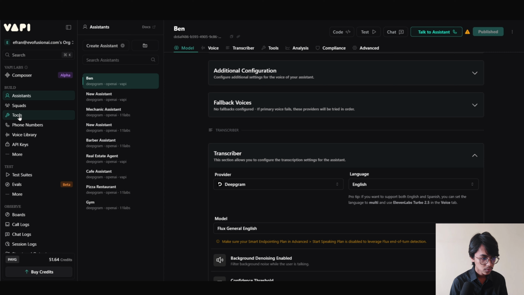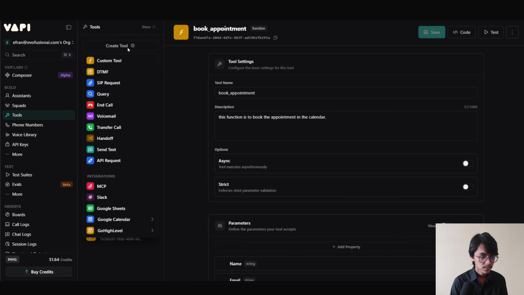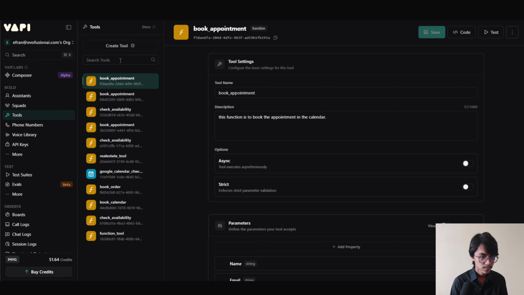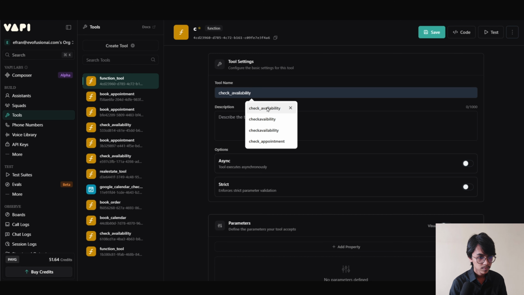Now we are gonna click into tools from here. Now we are gonna click right up here into create tool. Now we are gonna select custom tool. This tool is to check availability in the calendar, so I'm going to call it check availability. Now we have to add its description. Its description is function to check the slots of the calendar.